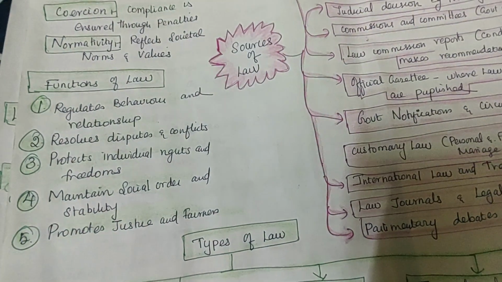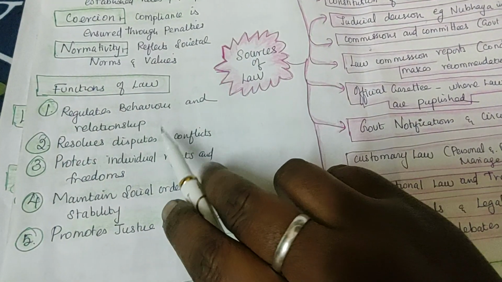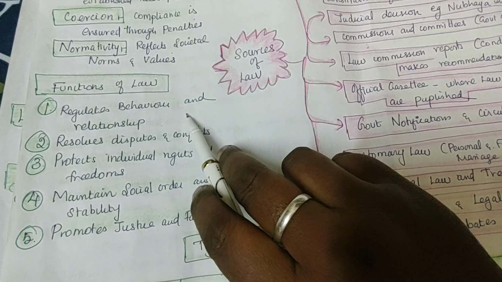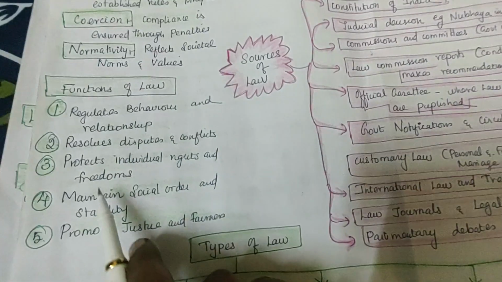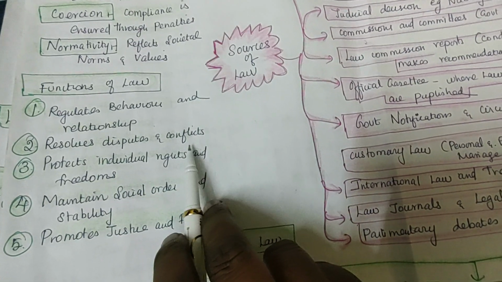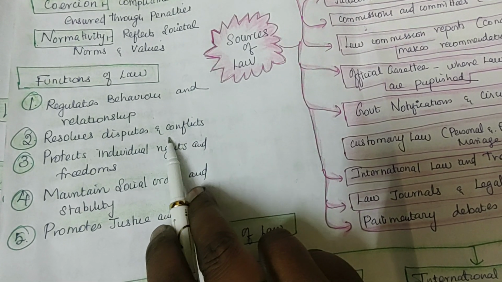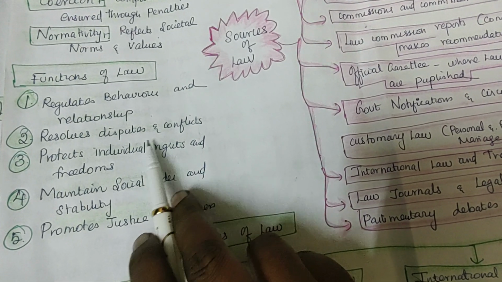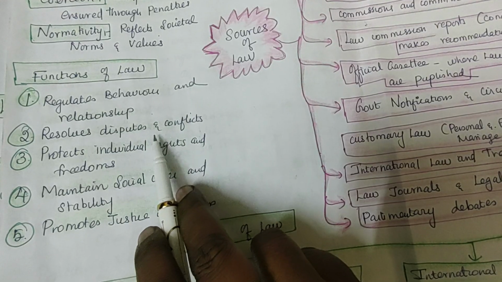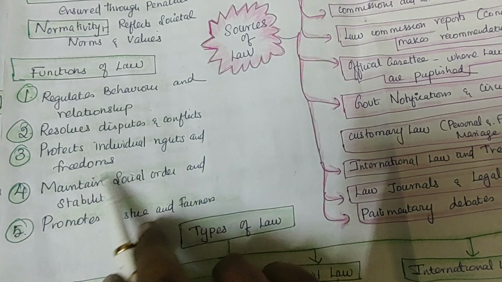But if you put law and order, put penalty, put them in jail, then people will change their behavior and attitude. Right or not? Then it resolves disputes and conflicts. Two people are fighting for one piece of land. What's going on? They are ready to kill even their own brother, their own mother. So this will solve the conflict.